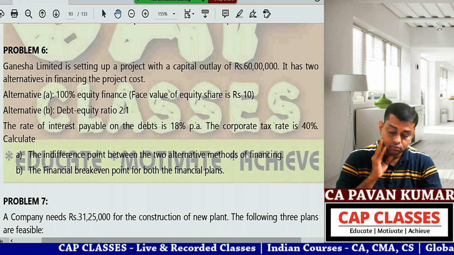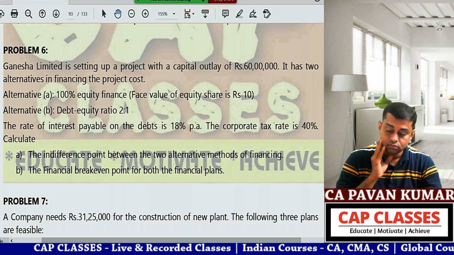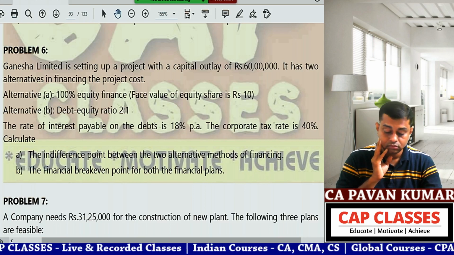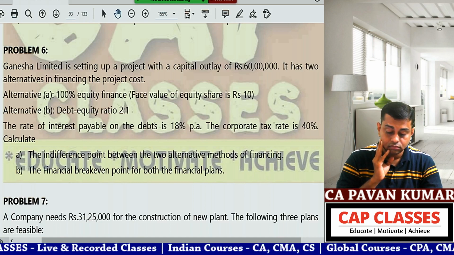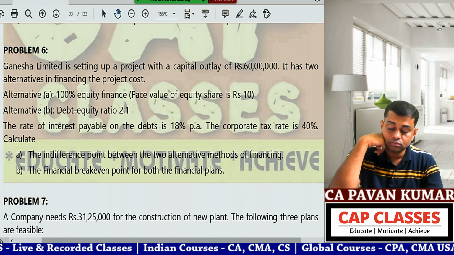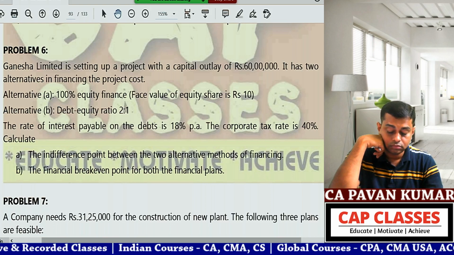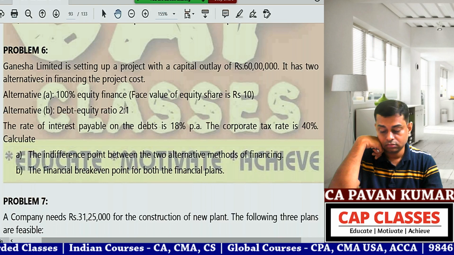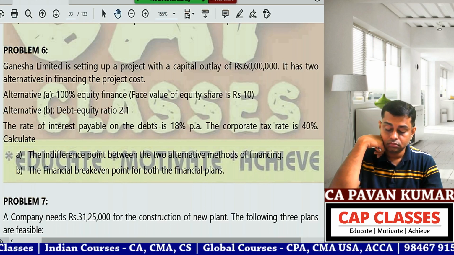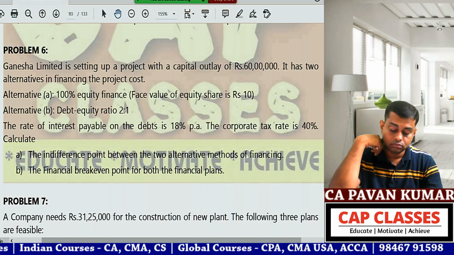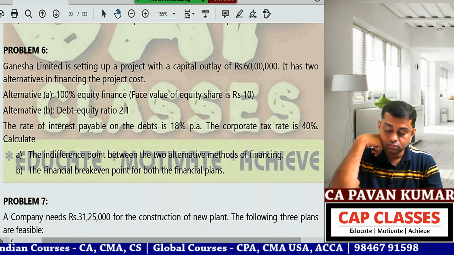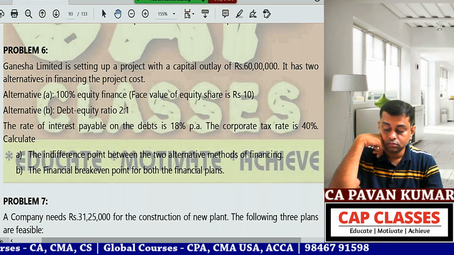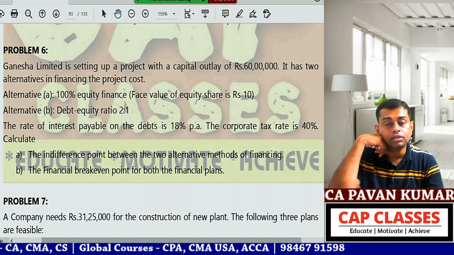Ganesha Limited is setting up a project with a capital outlay of rupees 60 lakhs. It has two alternatives in financing the project cost. Alternative A, 100% equity finance, face value of equity share is rupees 10. Alternative B, debt equity ratio 2:1. The rate of interest payable on the debt is 18% per annum. The corporate tax rate is 40%. Calculate the indifference point between the two alternative methods of financing, and the financial break-even point for both the financial plans. That's all. This is the question.